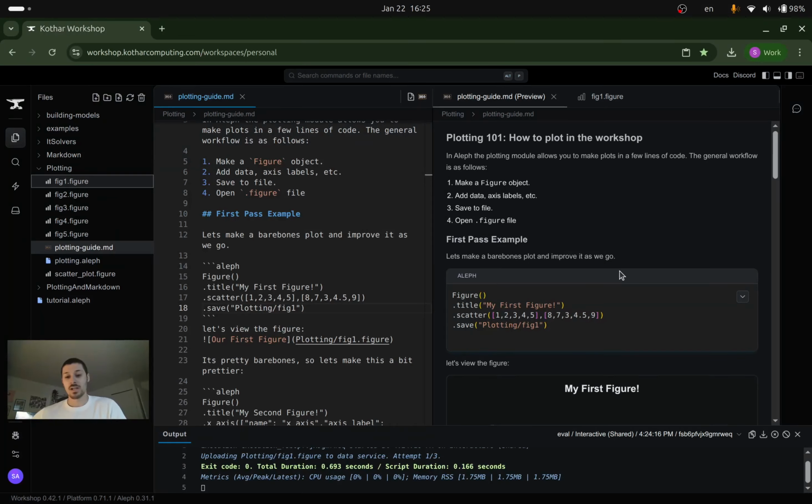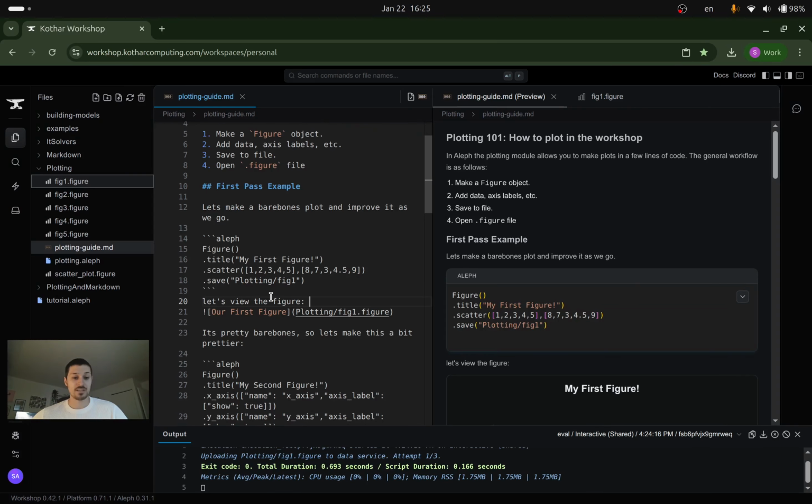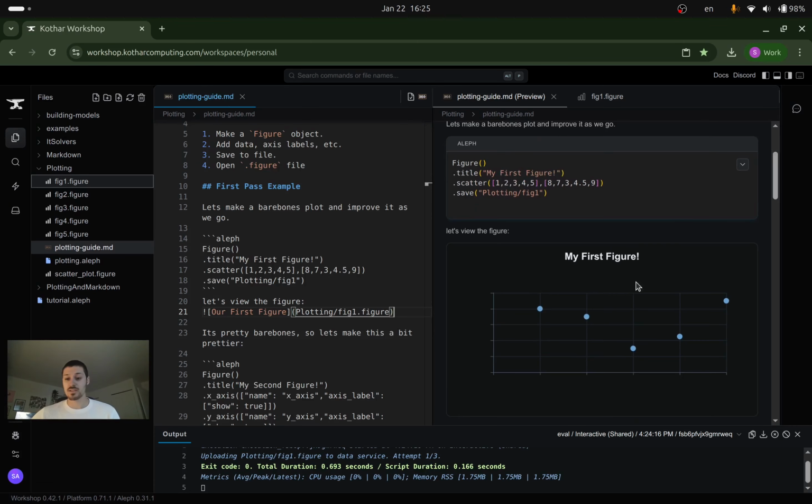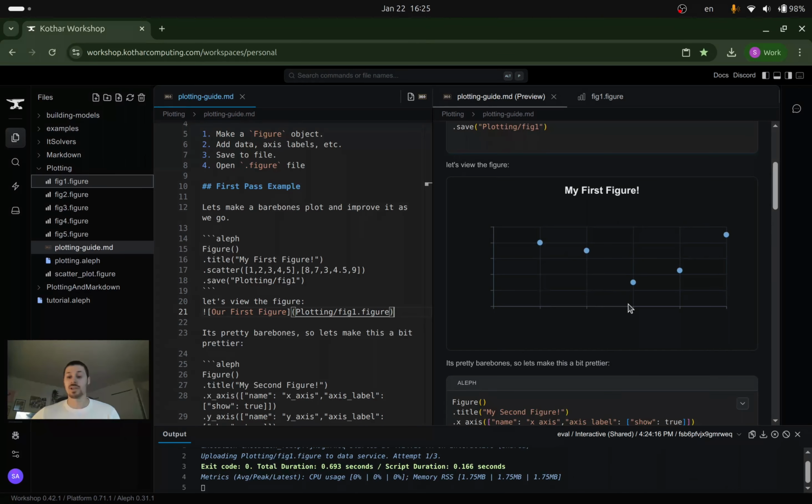Now, we can actually include the figure into our Markdown directly. So here, I write down, let's view the figure. To include the figure in the Markdown, you use the syntax, brackets for the flavor text or the caption, and then in parentheses include the path to the figure. And so here I do this, and you can see that it renders right away in here.